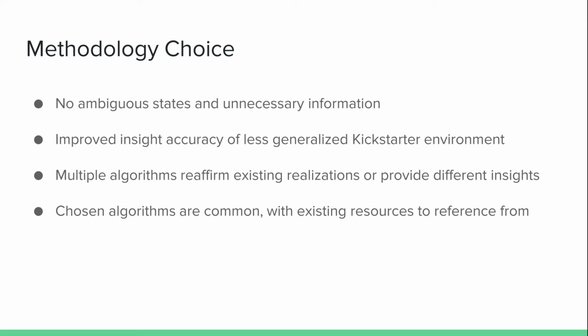Based on our sources, similar projects have gained valuable insight by using different algorithms to develop different models to predict whether or not a Kickstarter would succeed. With that in mind, we wanted to use multiple algorithms to see whether or not the same features would be deemed most important by all classifiers.